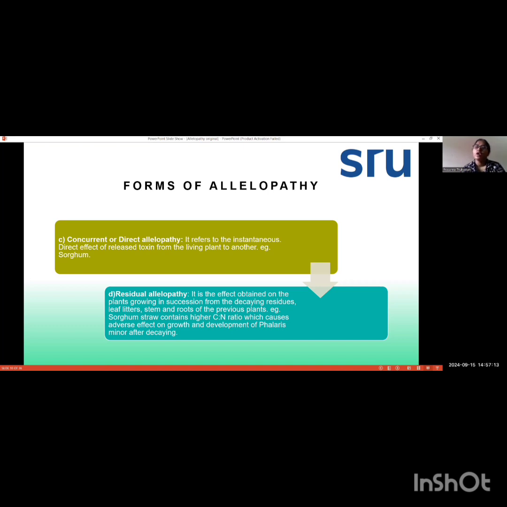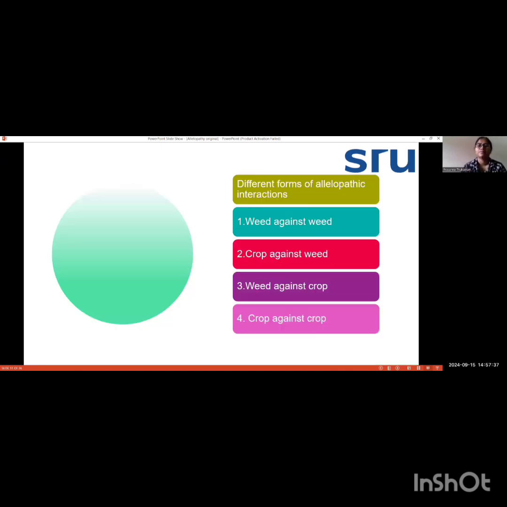So when you see Phalaris minor there, the chemicals released from that residue of sorghum will cause serious effect on the Phalaris minor. And for your information, Phalaris minor is a weed that is also known as canary grass, grown in wheat fields mainly, and it is a rabi season weed.